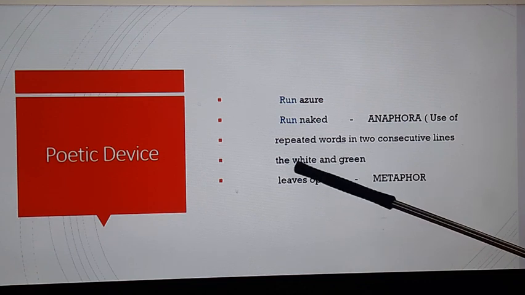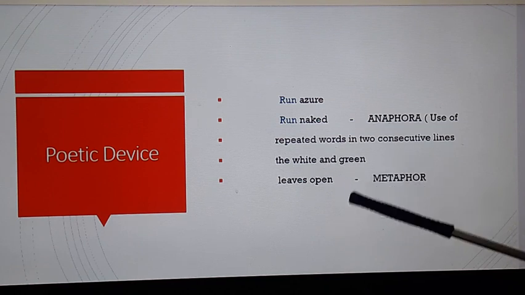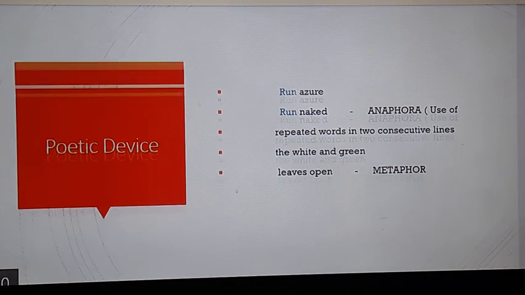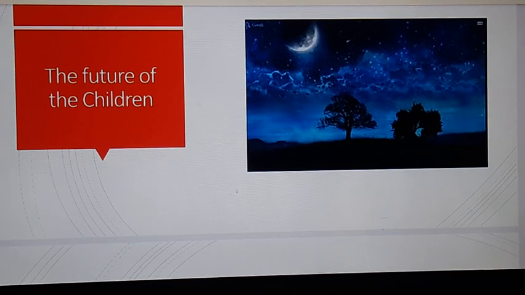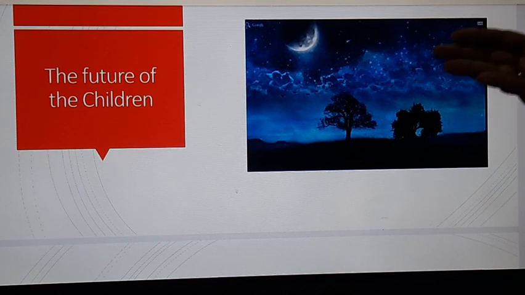See the next one, the white and green leaves open. White and green leaves open means the book and the nature should be open. So that's a metaphor, an indirect comparison. See here, some images have been used. The endless night has been used to refer to the future of the children.